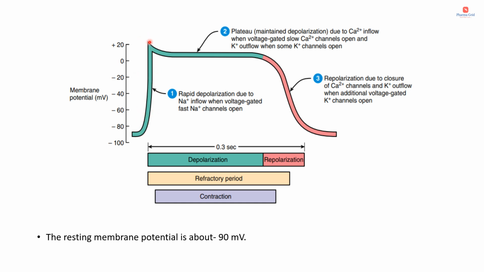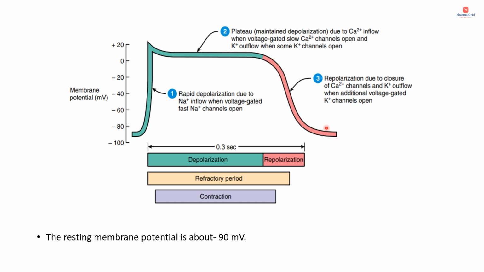Here you can see the peak, and here there is a small decline. The small decline is due to opening of the potassium channels, so there is some potassium outflow, which is mainly denoted here. Next is the plateau phase, or the maintained depolarization phase. This is due to calcium inflow when voltage gated slow calcium channels open, and potassium outflow when some potassium channels open. Here the calcium inflow just balances the potassium outflow. So this is the maintained depolarization or the plateau phase.